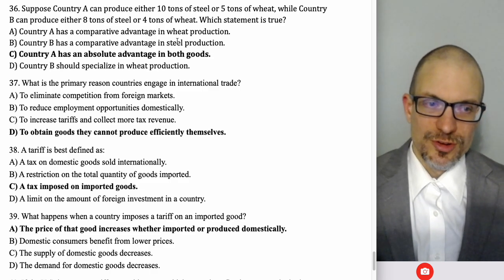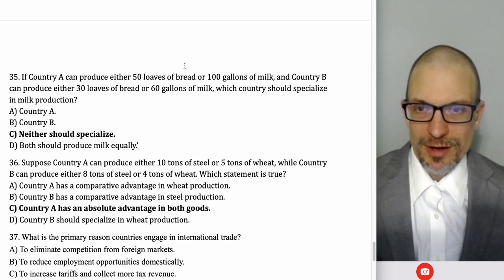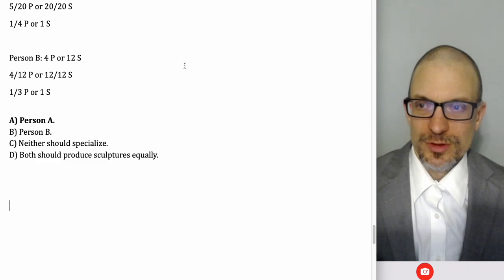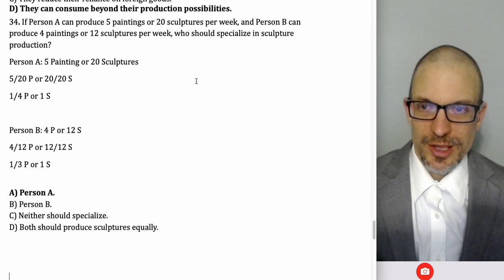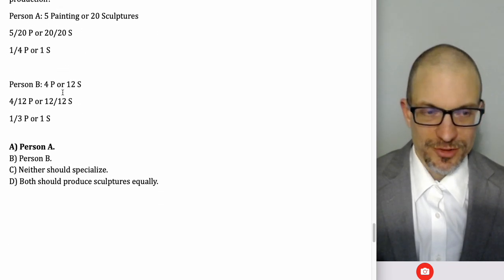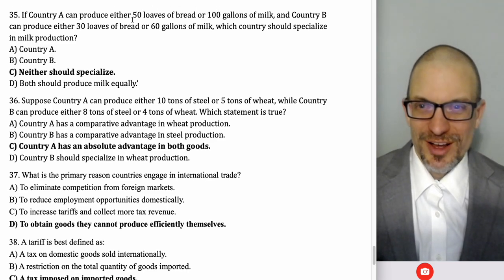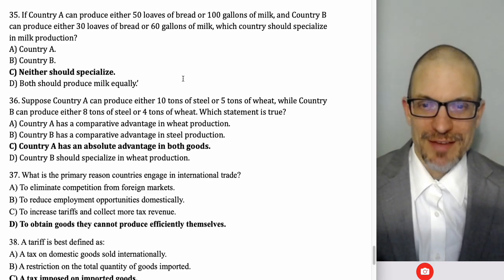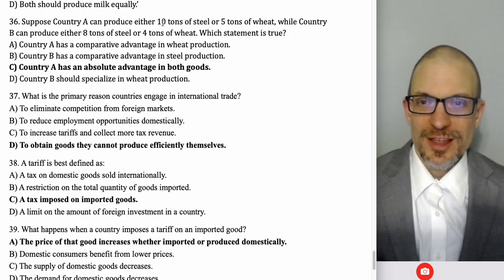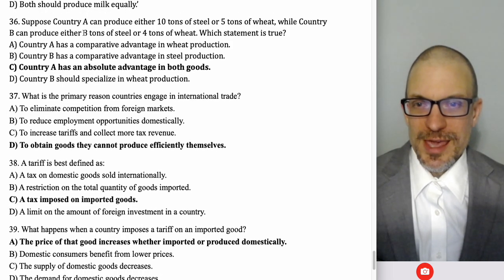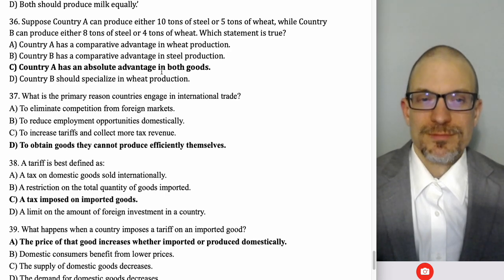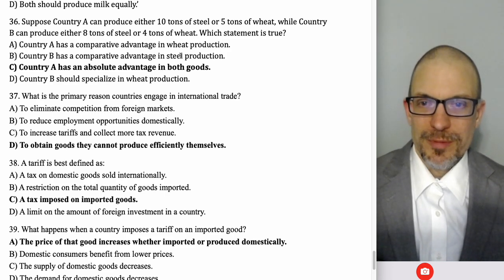Let's try to just leverage what we did above. So we're going to do this sort of exercise. I'm going to get a 1 to whatever by dividing through by some amount. So I'm getting kind of a ratio. And then looking at this, I saw 50 compared to 100. That's half of 100. 30 is half of 60. Oh, let's look at this. 10 is double 5. 8 is double 4. Okay, so nobody has a comparative advantage.